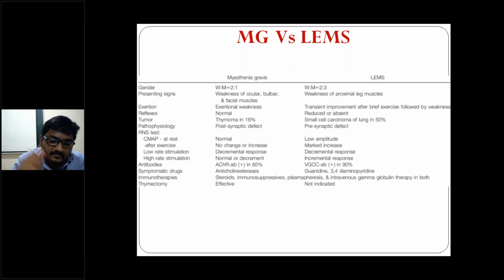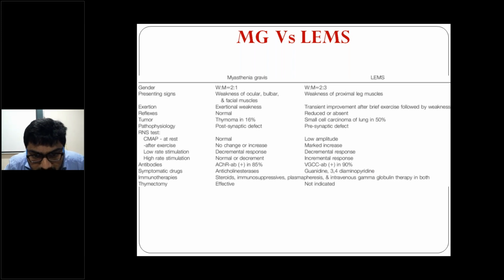What happens with 3,4-diaminopyridine? Why is this a treatment for Lambert-Eaton syndrome? Antibodies are formed against the voltage gated calcium channels in LEMS, so to make more calcium channels available and to keep the calcium channel open for longer, you should block the potassium channel. So 3,4-diaminopyridine is a potassium channel blocker, right?